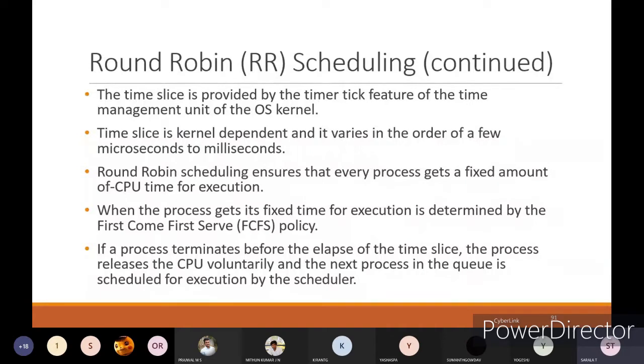CPU time for execution. When the process gets its fixed time for execution is determined by first come first serve. Means whatever the first process is getting into the system, that first task will be executed first. In that way, first come first serve is actively working. And if the process terminates before the elapse of the time slice, the process releases the CPU voluntarily and the next process in the queue is scheduled for execution by the scheduler.